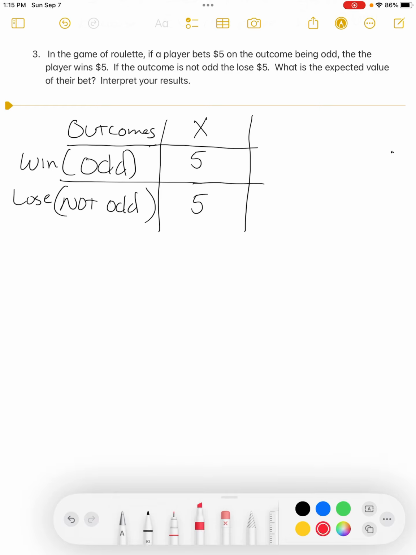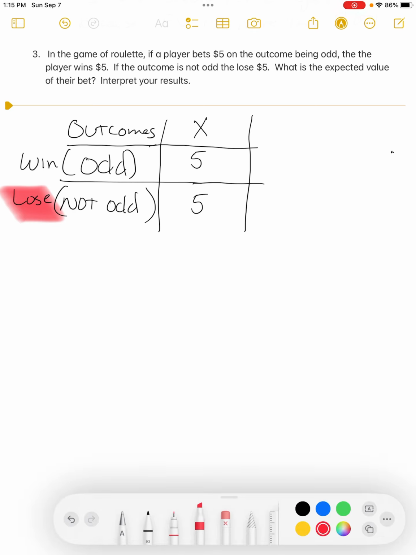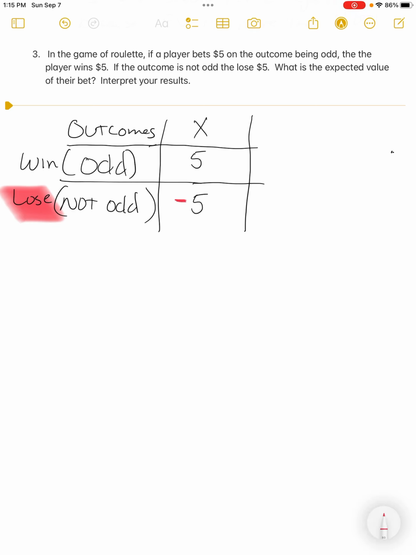fives. So whenever you lose and you're out money, you need to put in a negative sign on that loss. A 5 written all alone is a positive 5, which means that from a math point of view, you get $5.